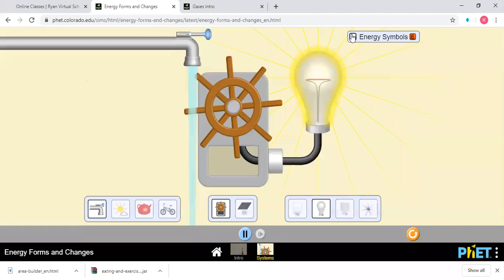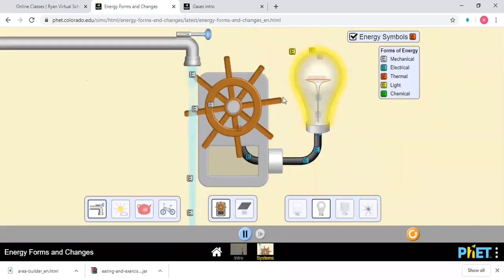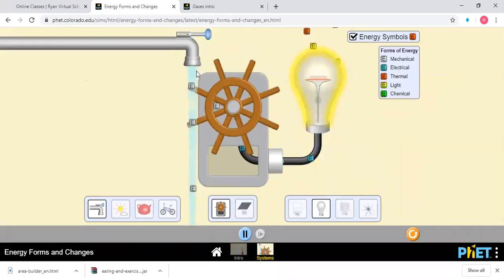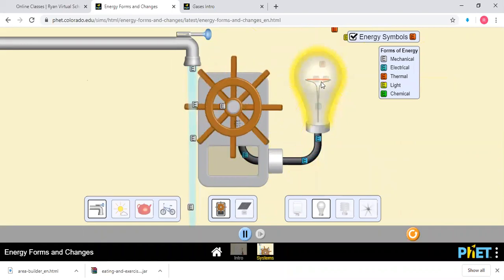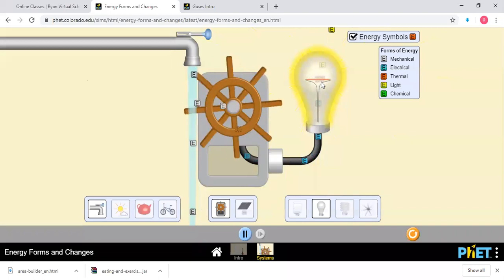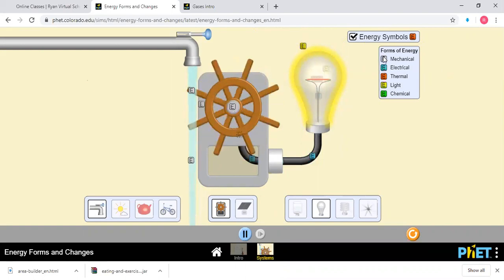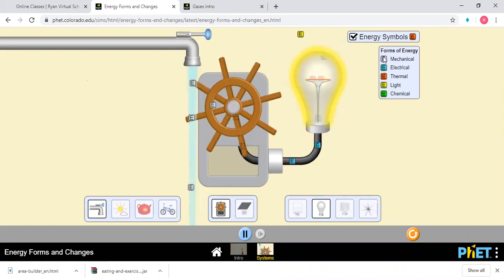Because it's getting energy. Now you see here, there is an energy here which is being converted to electrical energy. Can you see it? Yes, sir. Now this gray is mechanical energy. This blue is electrical energy. Now red is thermal energy.